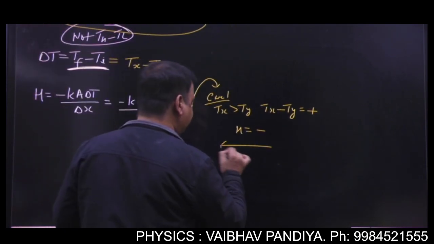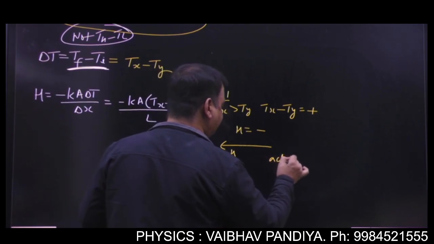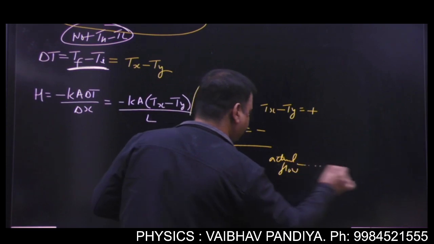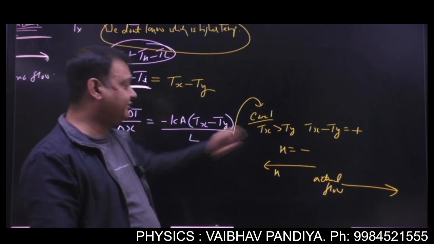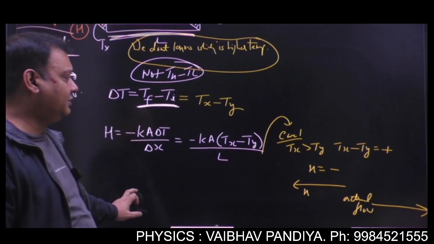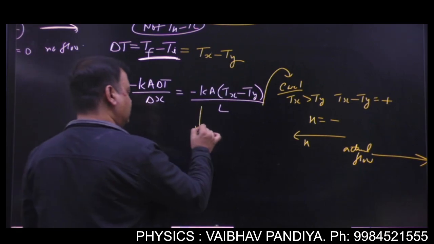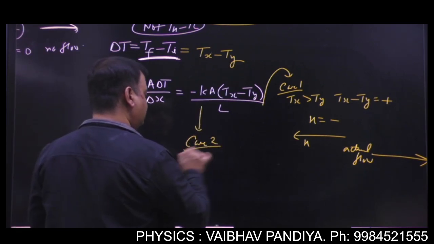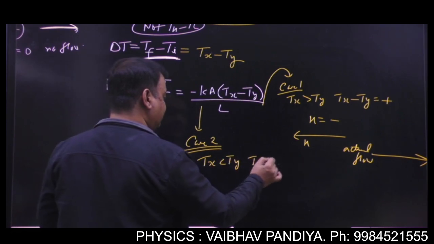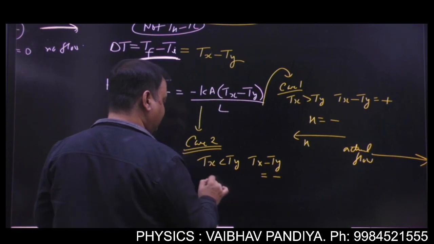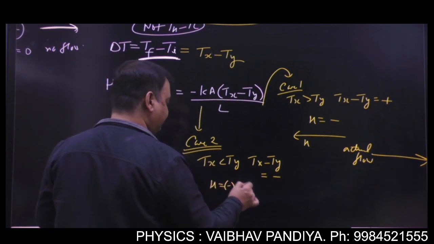So you have labeled H like this. It means your actual flow will be towards the right side, and it must be towards the right side because you can see Tx is greater than Ty, so heat will flow from higher to lower temperature. Case 2, Tx is less than Ty. So Tx minus Ty will come out negative, so the heat flow, negative of negative, will be positive.